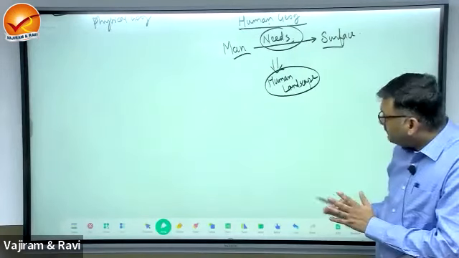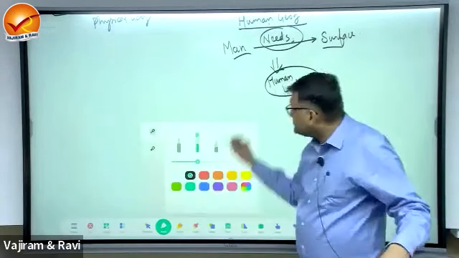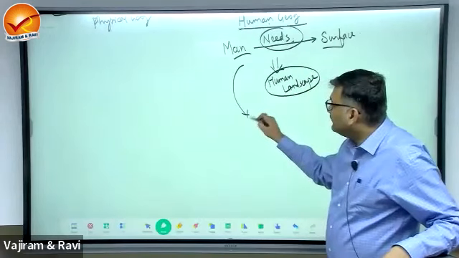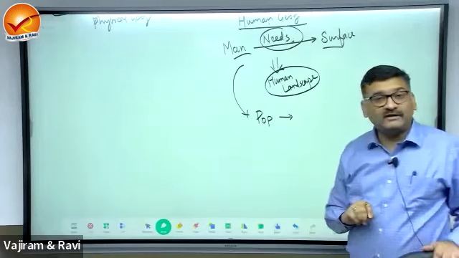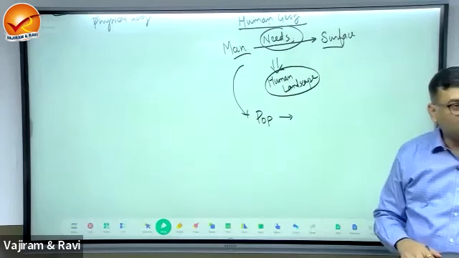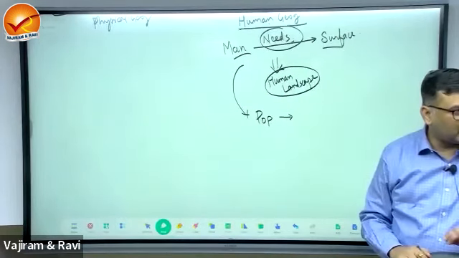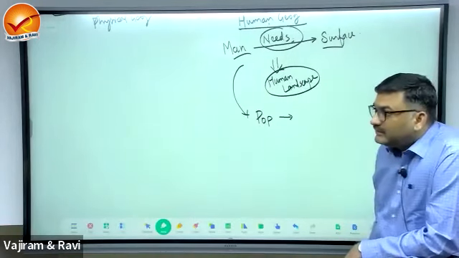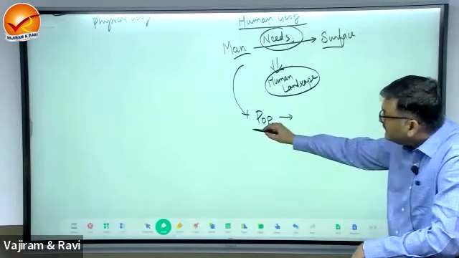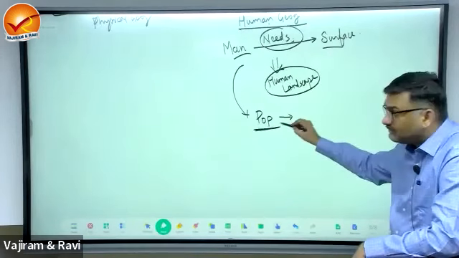Now, what determines the need? What is determining the need here? Can I say the needs are determined by the population? If population is less, needs are less. Population increases, needs also will increase. So population is an important dimension of the needs.